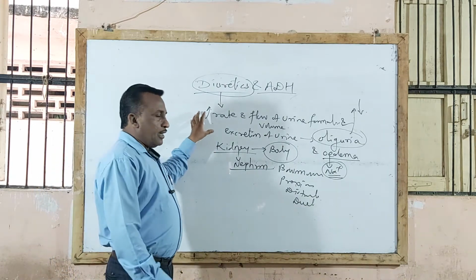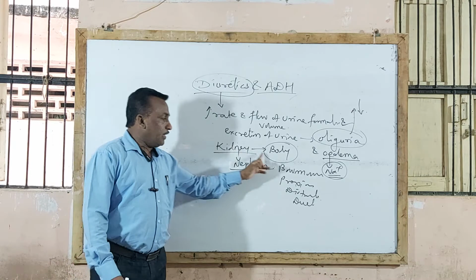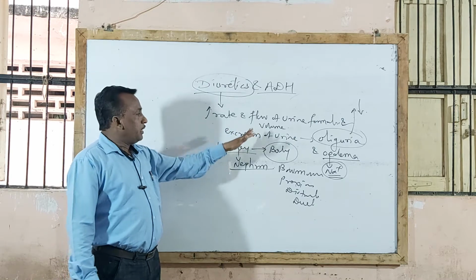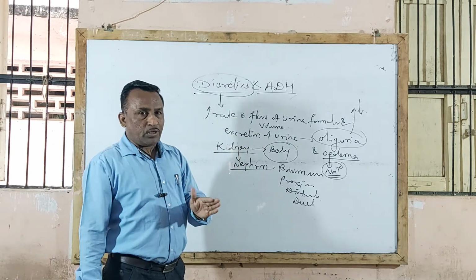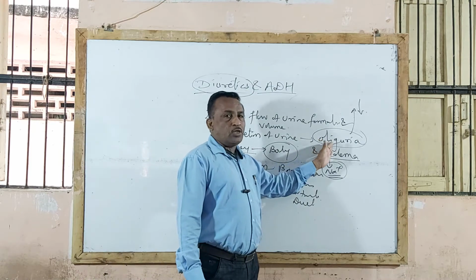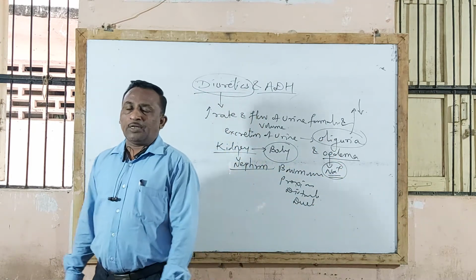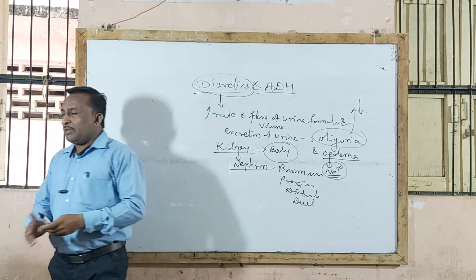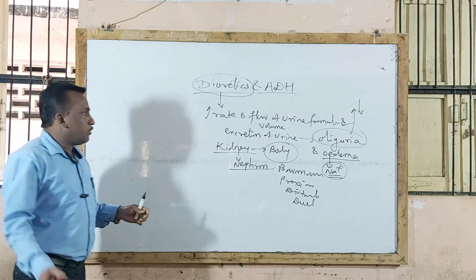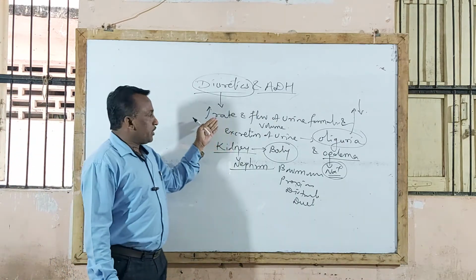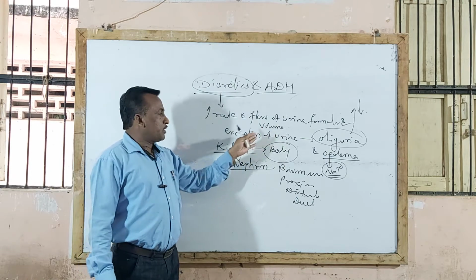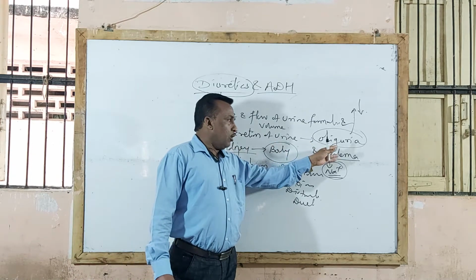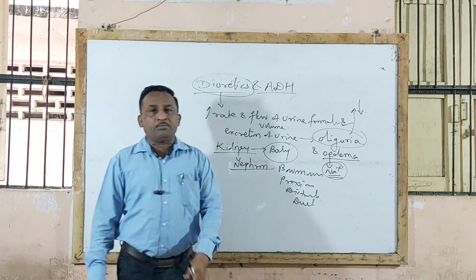These diuretic agents directly or indirectly modify nephron function and thereby increase the rate and volume of urine formation as well as the rate of excretion of urine, and thereby are useful in treatment of oliguria condition as well as edema. So these agents are called diuretic agents. Sometimes you will be asked to define diuretic agent and give examples.